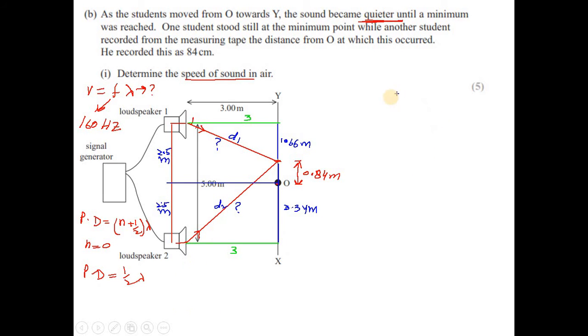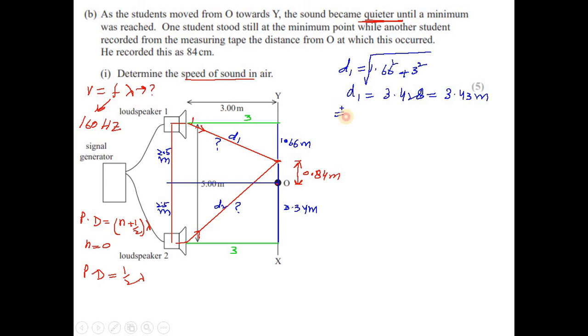So d1 is equal to the square root of 1.66 square plus 3 square, which is 3.428, or you can say 3.43 meter.